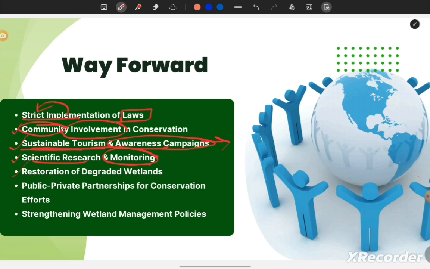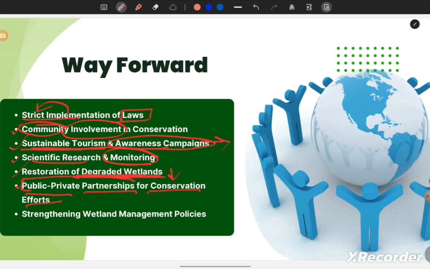Next is restoration of degraded wetlands. Degraded wetlands means those which have been degraded due to any activities, be it natural or anthropogenic. So we need to restore the degraded wetlands. Next is public-private partnership for conservation efforts.